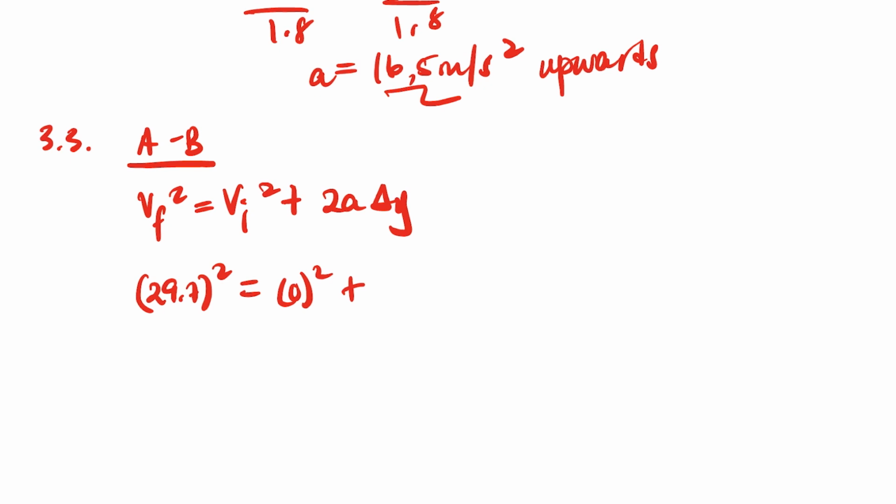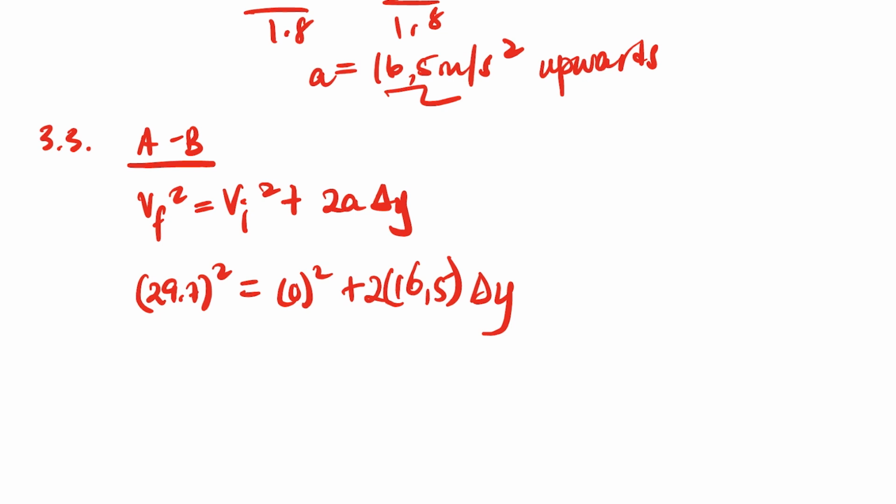Let me punch in the calculator, there's something I just want to double check. 29.7 divided by 1.8. Yeah, it's 16.5.